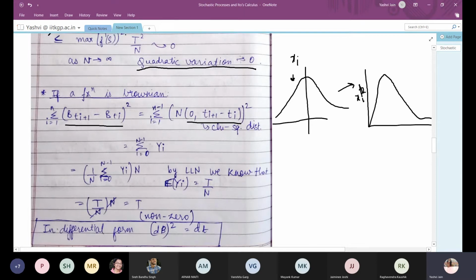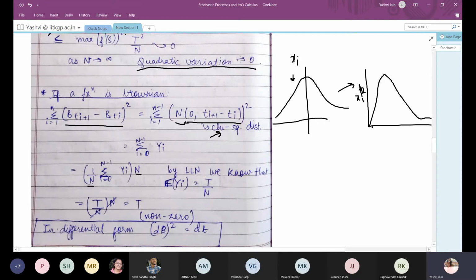The quadratic variation for Brownian motion follows a chi-square distribution. This can be written as the sum of all the values of the chi-square distribution, and we can multiply by n and divide by n.